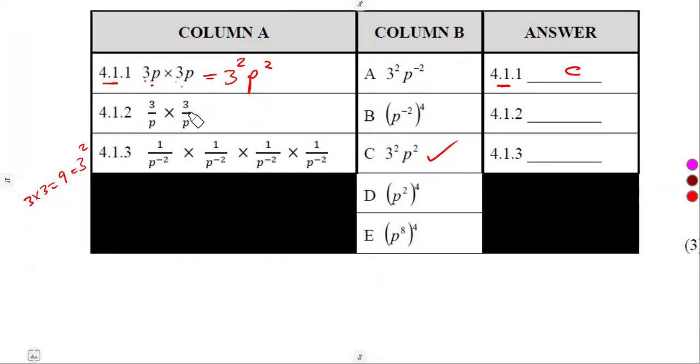4.12, if we were to multiply 3 over p times 3 over p, according to our multiplication, we know that we are going to multiply the numerators together. 3 times 3, which is 9. P times p, which is p squared. We don't have a 9 here. And also, we do not have fractions.